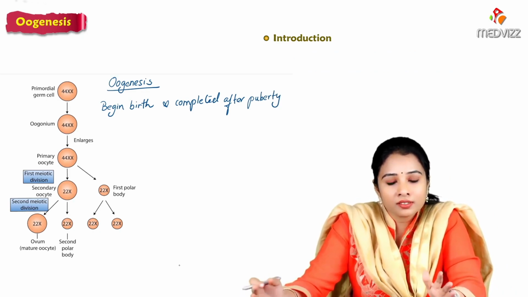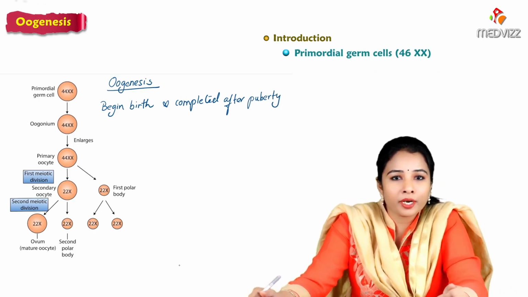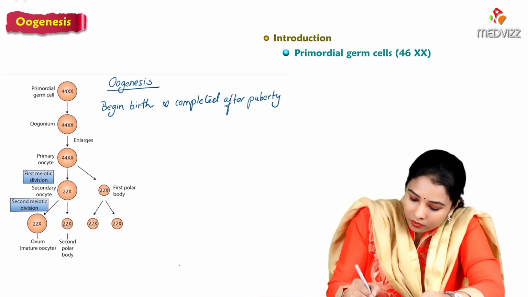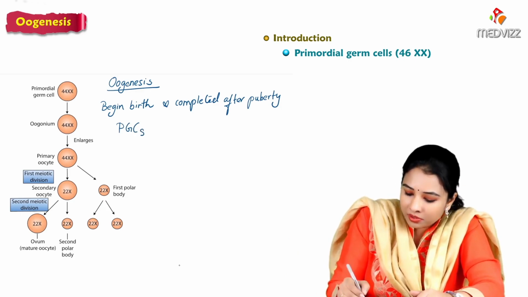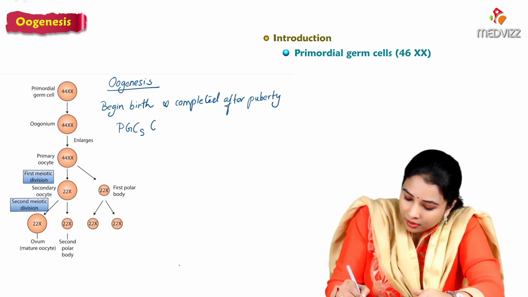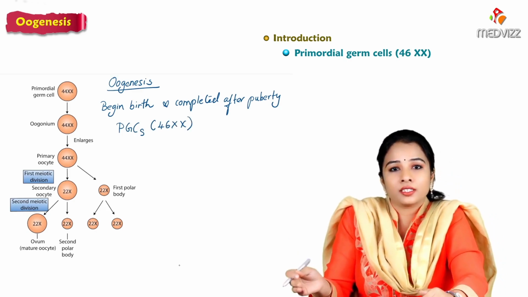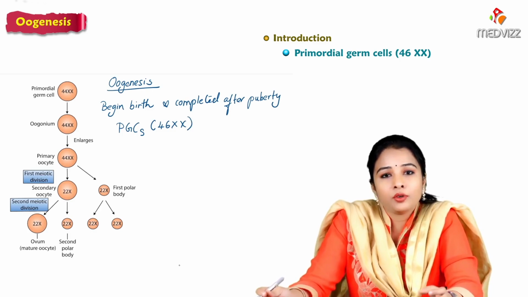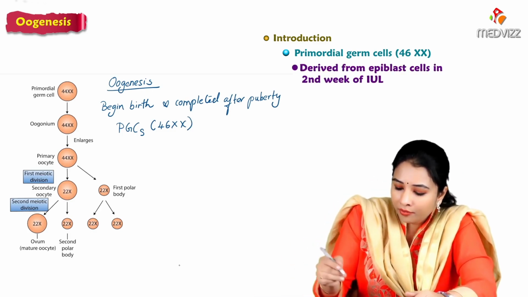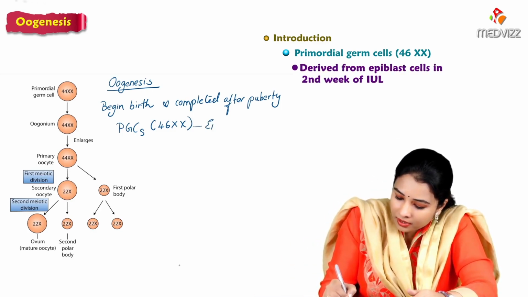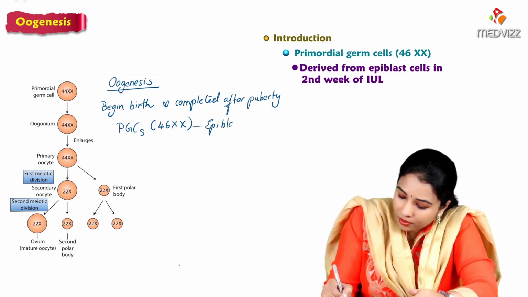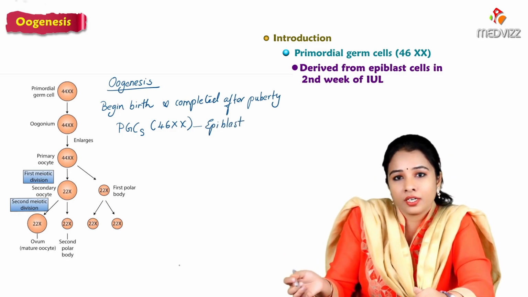Just like in males, in females also we have primordial germ cells, which we represent as PGCs. These have the diploid number of chromosomes, 46XX, and they are derived from epiblast cells during the second week of intrauterine life.